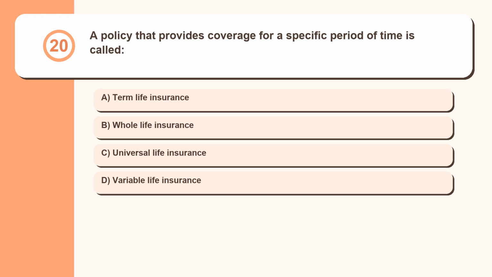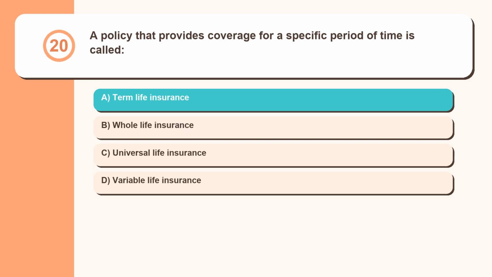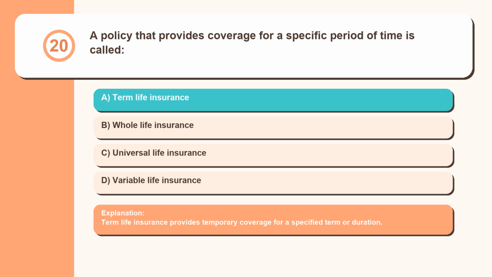Question 20. A policy that provides coverage for a specific period of time is called term life insurance, whole life insurance, universal life insurance, variable life insurance. Term life insurance provides temporary coverage for a specified term or duration.